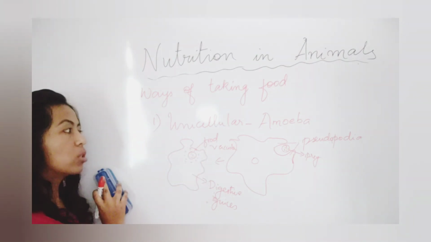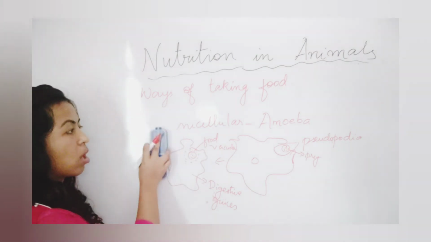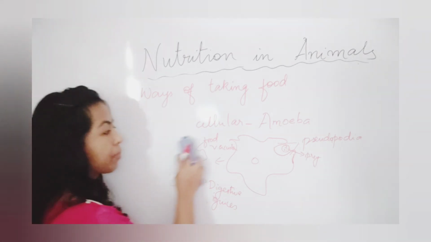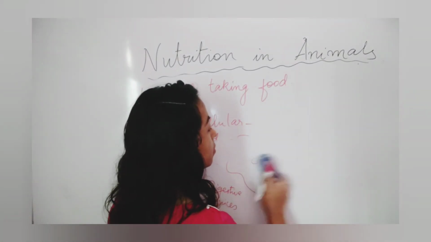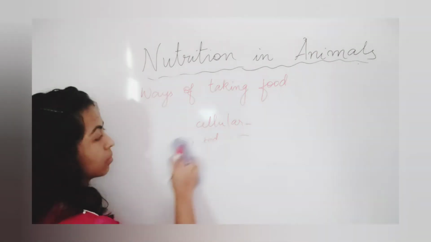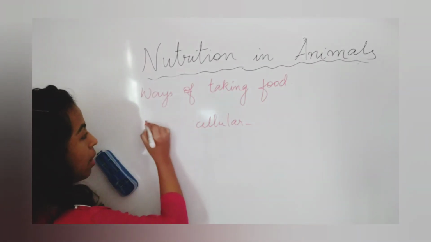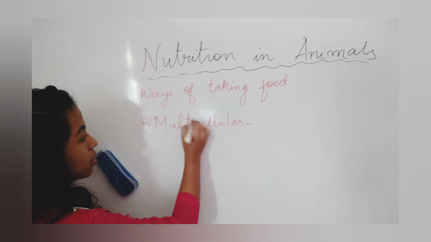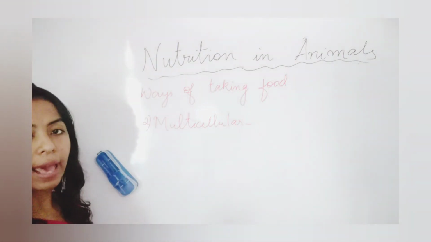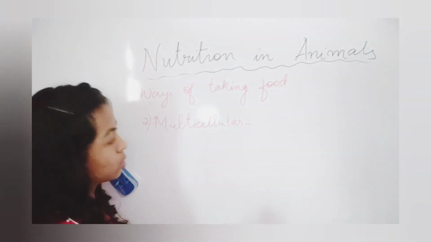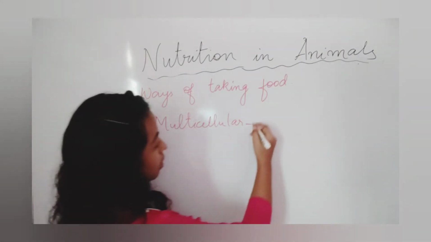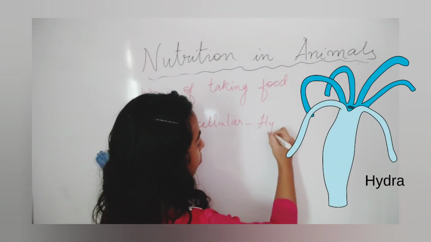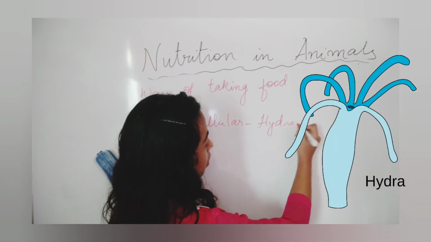Now next let us talk about multicellular animals. Number 2, multicellular animals. Let's take a simple example, hydra.